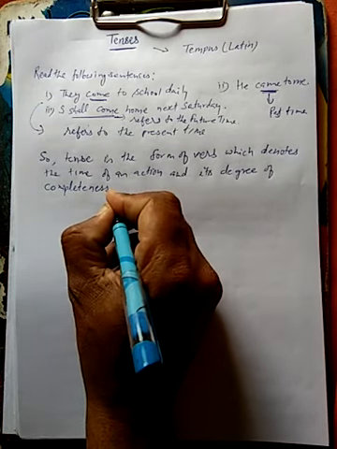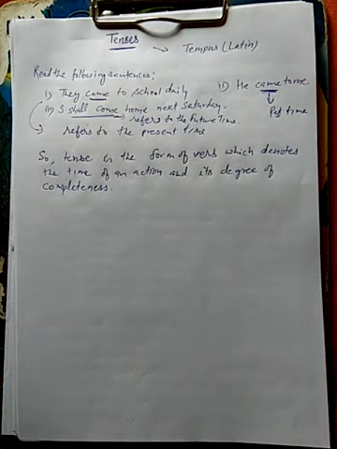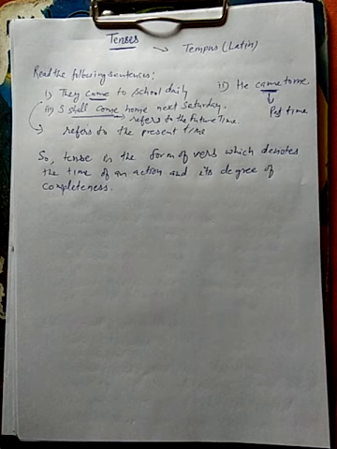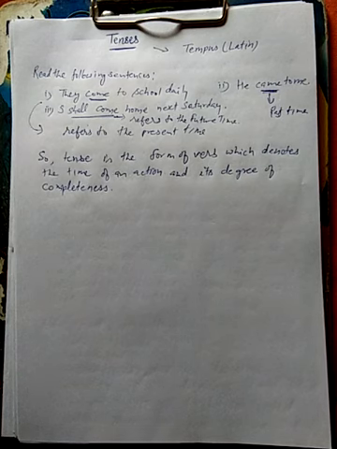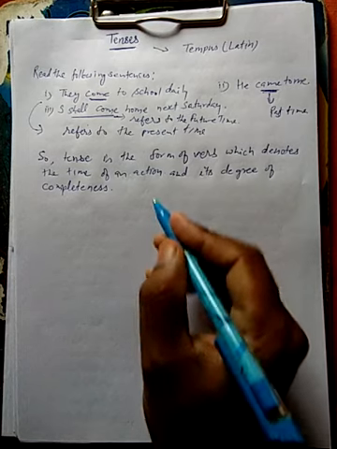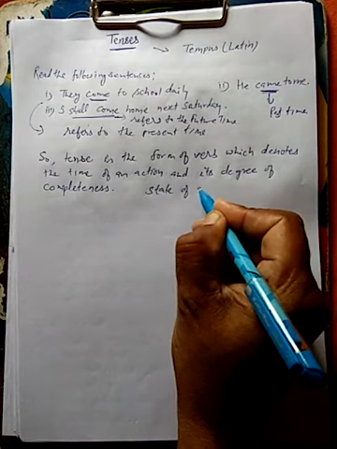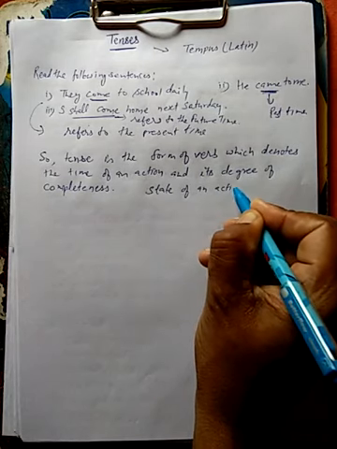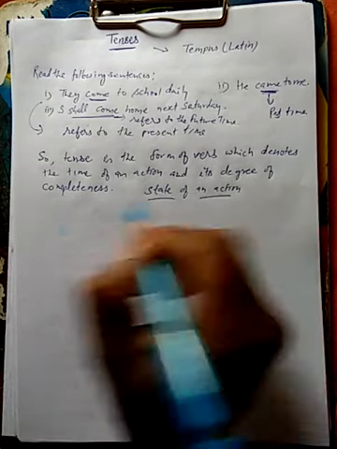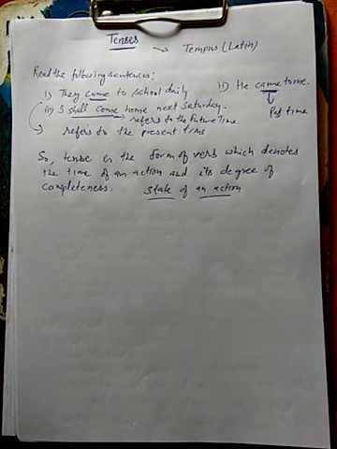Clear? Okay, students. If we talk some more about tenses, they also tell us about the state of an action. State of an action. Okay, clear?